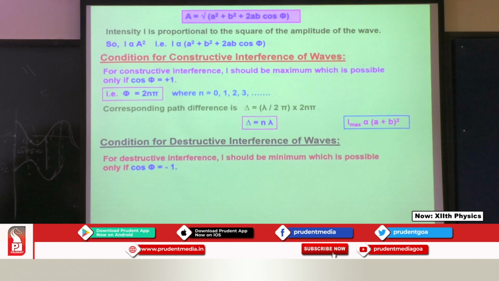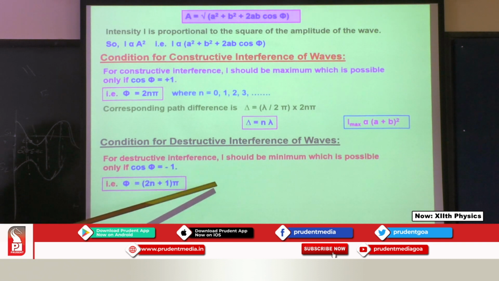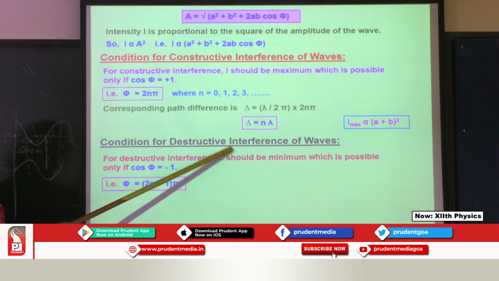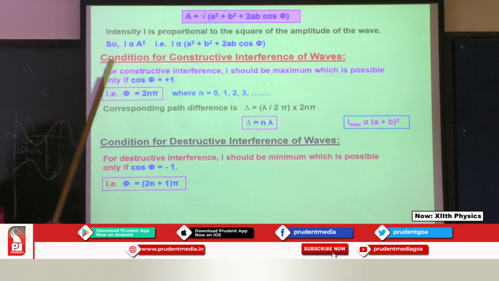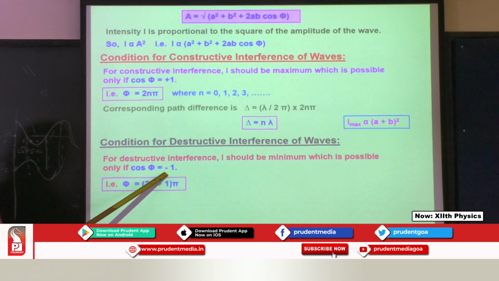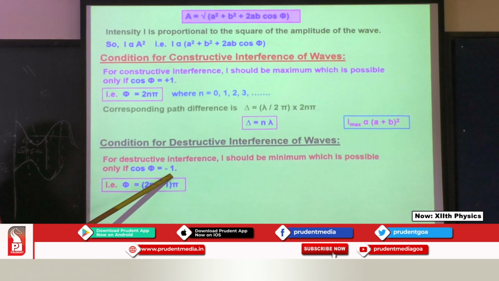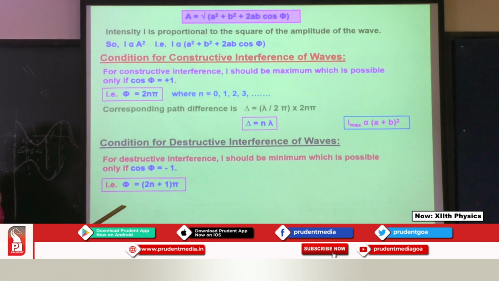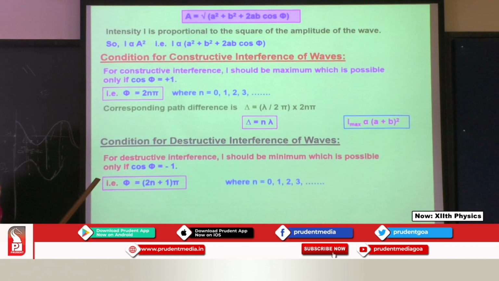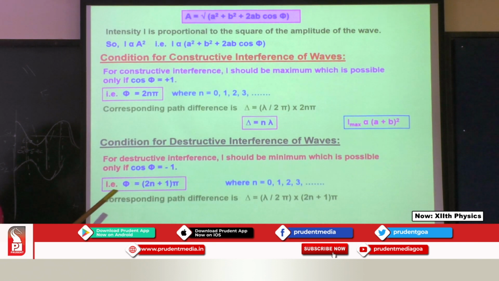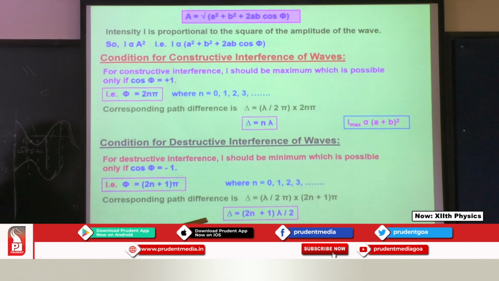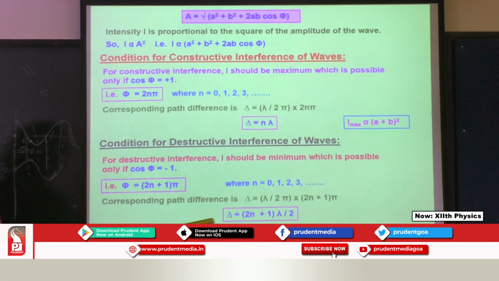Condition for constructive and destructive interference. For destructive interference, the I should be minimum. So therefore we have the value here, cos phi is minus 1. So we have phi equal to (2n plus 1) into pi, and the path difference is (2n plus 1) into lambda by 2. This is the path difference we have.